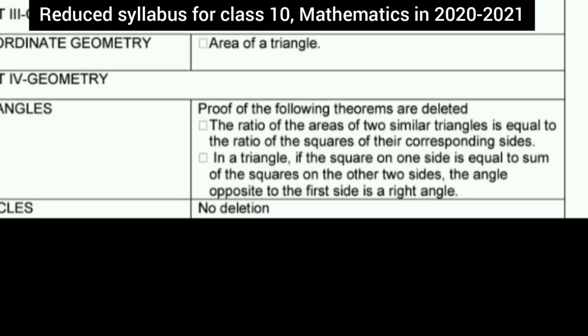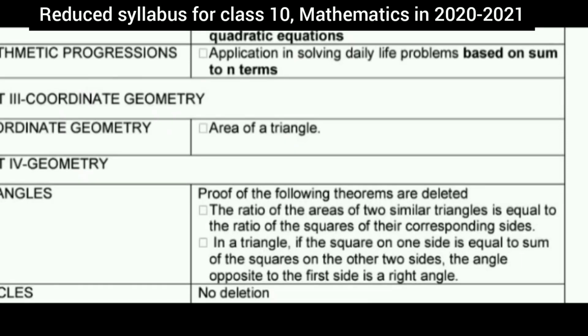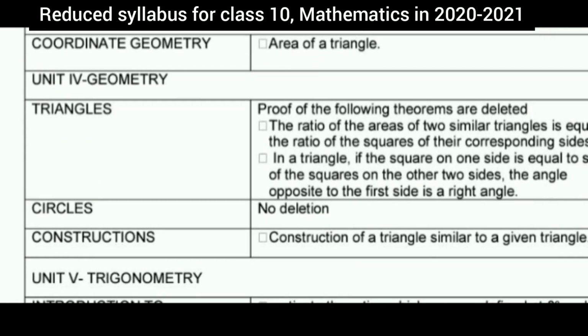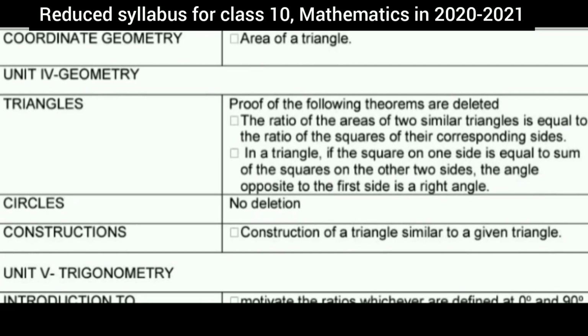The second is, in a triangle, if the square on one side is equal to sum of the square on the other two sides, the angle opposite to the first side is at a right angle. But from the circle lesson, no deletion has happened. The construction lesson got deleted.